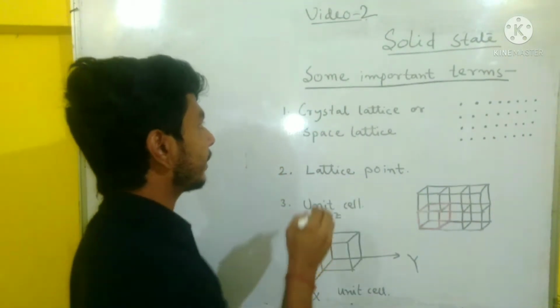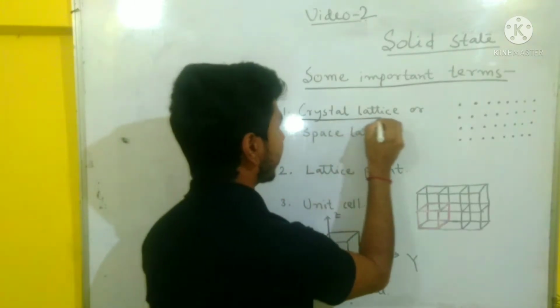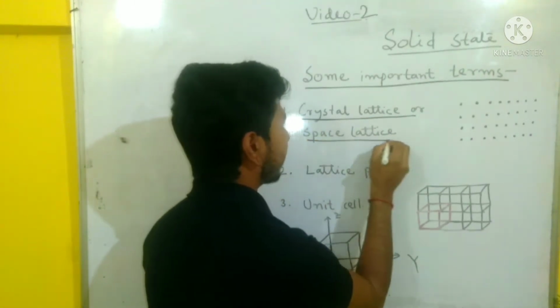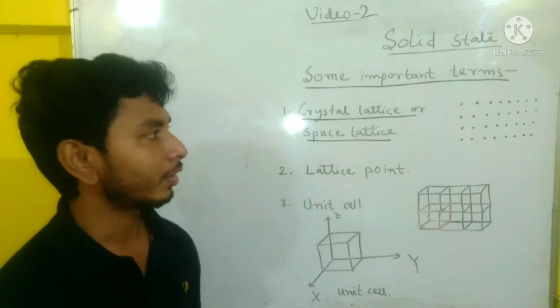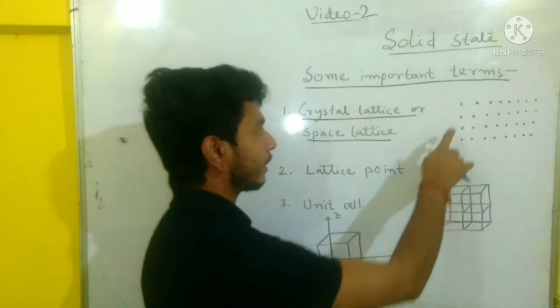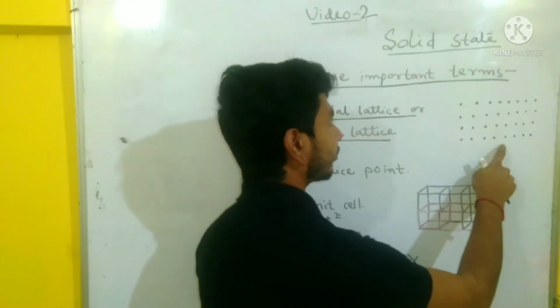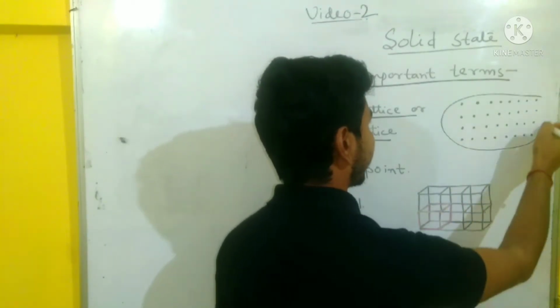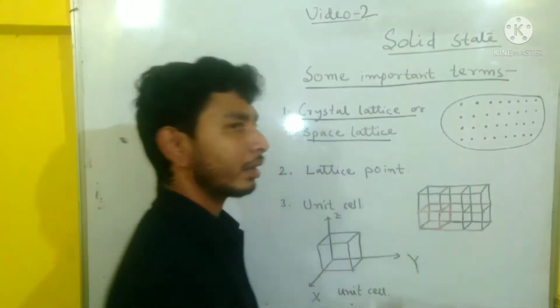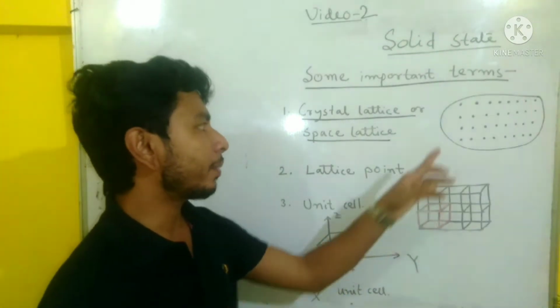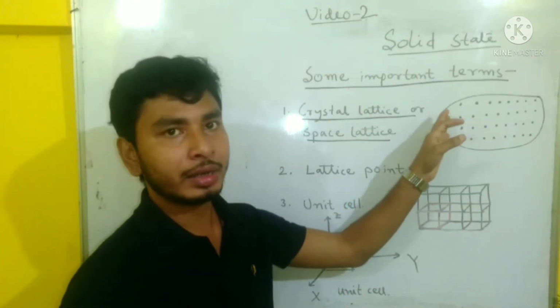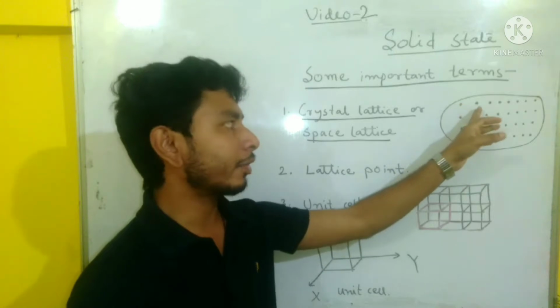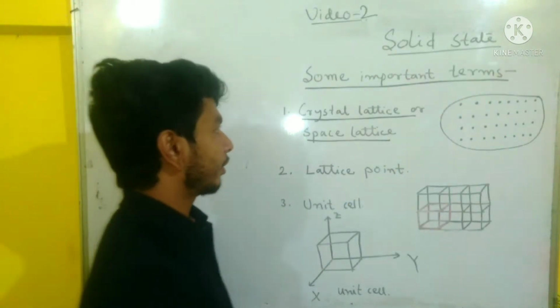The first term is the crystal lattice, or the space lattice. Suppose it is a crystalline solid. Crystalline solid means the constituent particles are arranged in a regular manner.